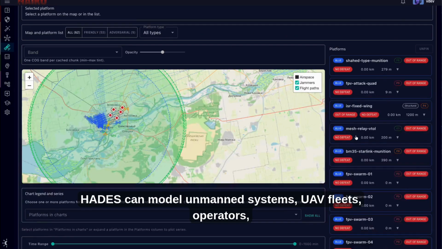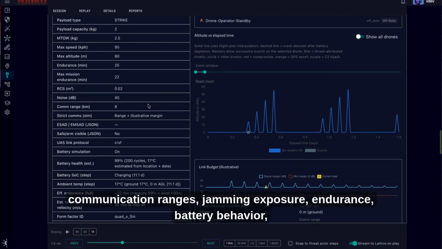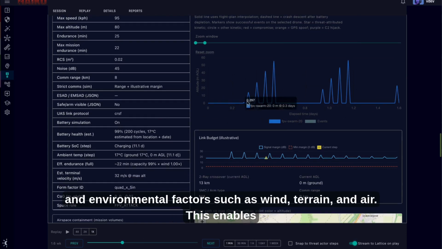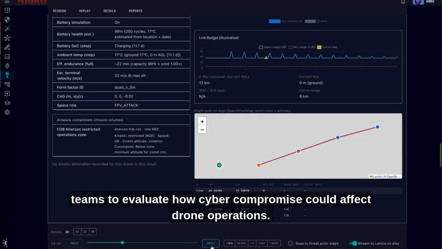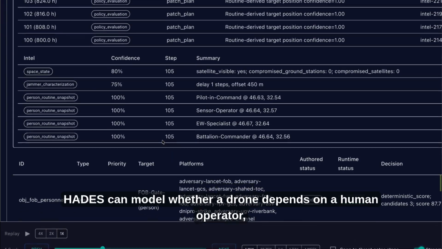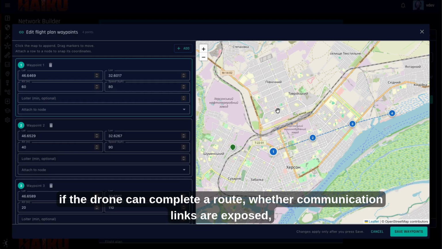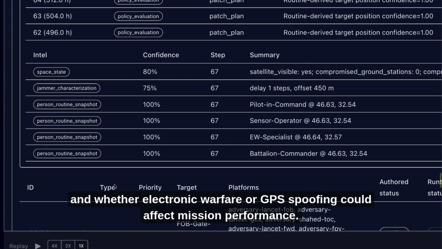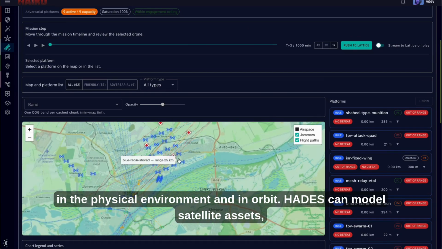HADES can model unmanned systems, UAV fleets, operators, command links, flight paths, autonomy levels, payload characteristics, communication ranges, jamming exposure, endurance, battery behavior, and environmental factors such as wind, terrain, altitude, and temperature. This enables teams to evaluate how cyber compromise could affect drone operations. HADES can model whether a drone depends on a human operator, if that operator is available, if the drone can complete a route, whether communication links are exposed, and whether electronic warfare or GPS spoofing could affect mission performance. HADES shows how compromise in the network could create operational consequences in the physical environment and in orbit.